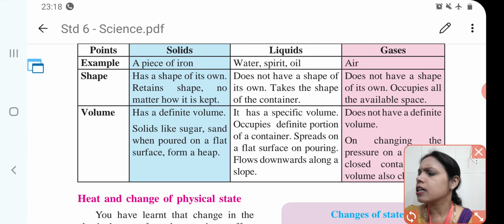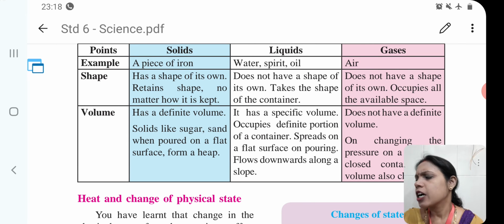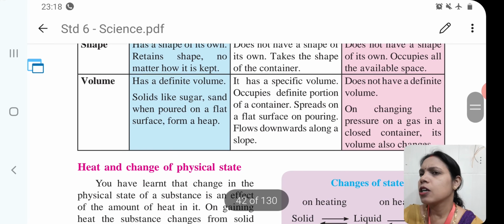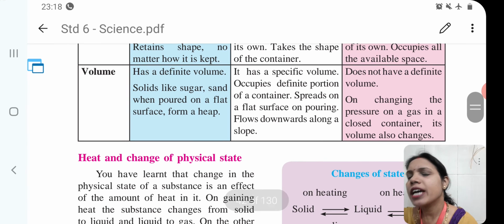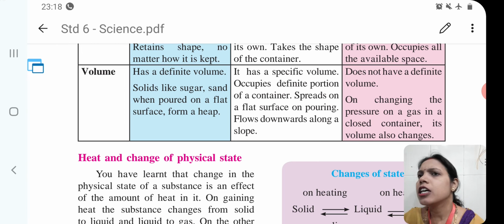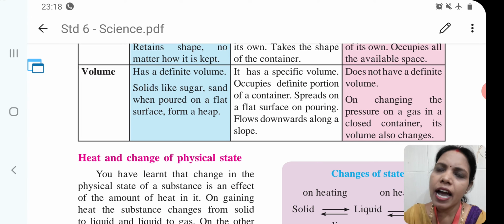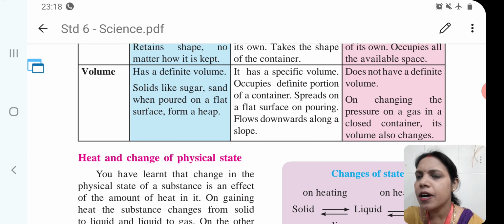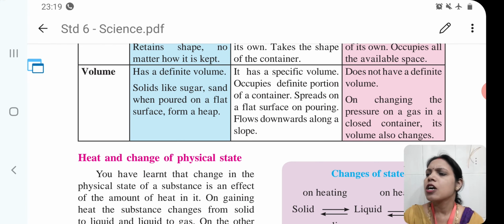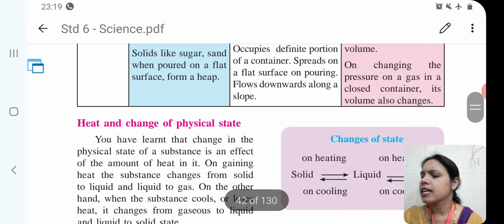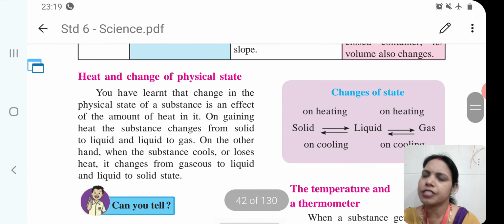On changing the pressure on a gas in a closed container, its volume also changes. So children, here we had completed solid, liquid and gases, and related to that we had completed examples as well as its shape and volume. Now the next point is heat and change of physical state.